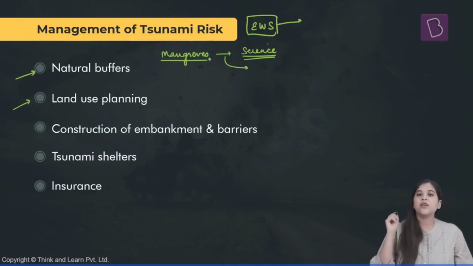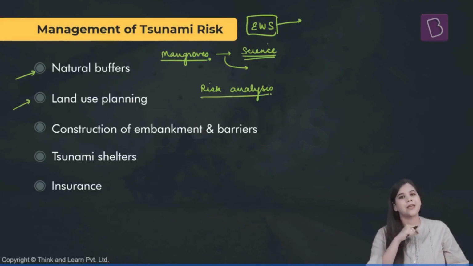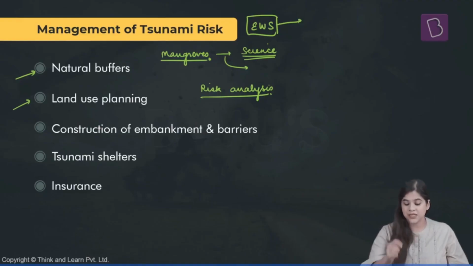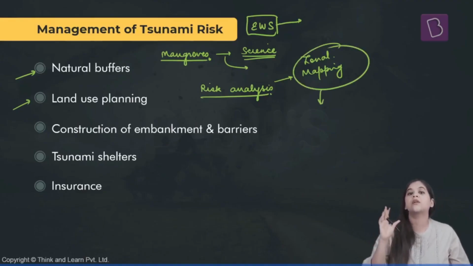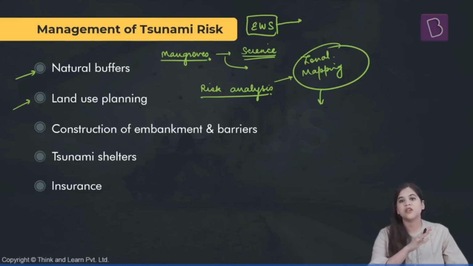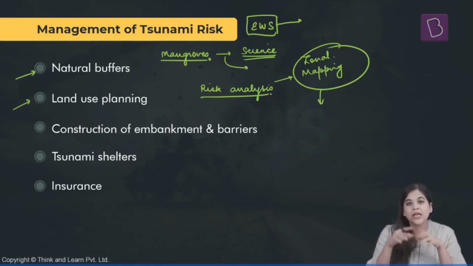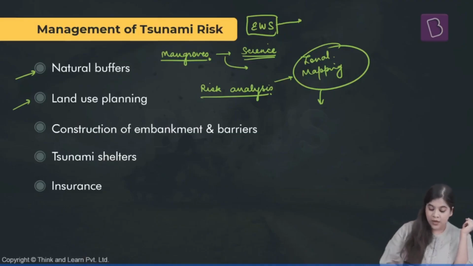Next, there is a need for land use planning. We need to have a risk analysis of all the coastal areas in the country, and based on that risk analysis, the proper mapping, that is zonal mapping, needs to be done, and according to this zonal mapping, it should be decided whether a particular type of infrastructure should be created in that area or not.